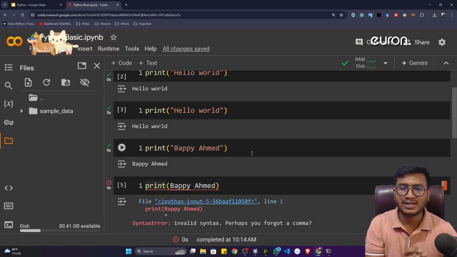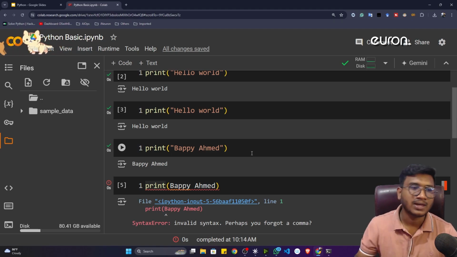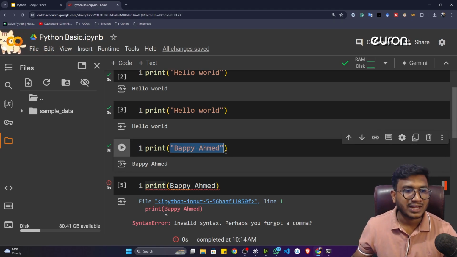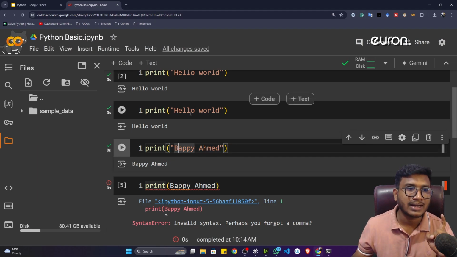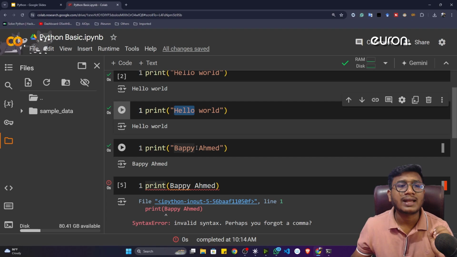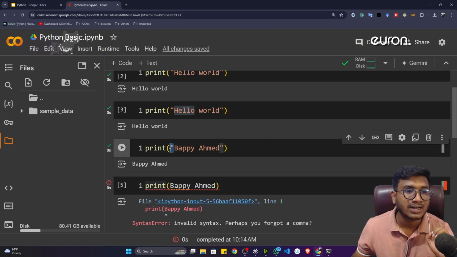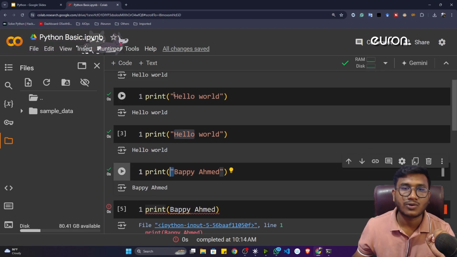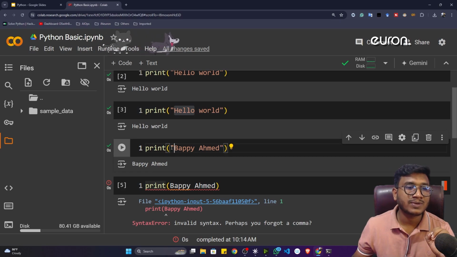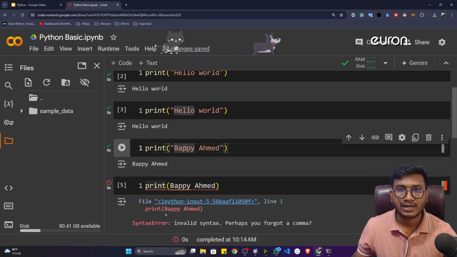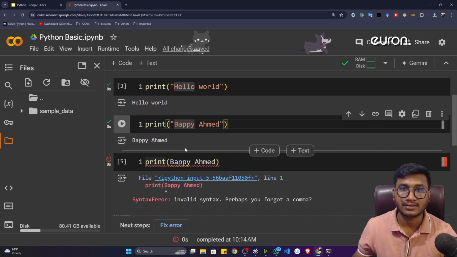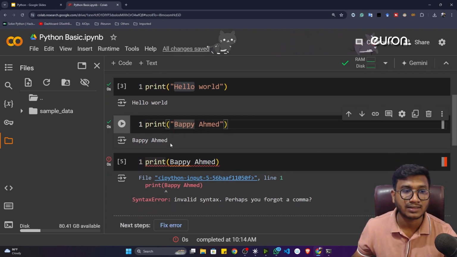As of now, just consider that inside Python, we have some data types. Whatever data we are writing, it has one type. That means the data I'm using here is string type data. Here we are writing a sentence, a word. Whenever you are writing a sentence or word, you have to pass it inside a double quotation or a single quotation. Whenever you see double or single quotation, you can consider it a string type data inside Python.